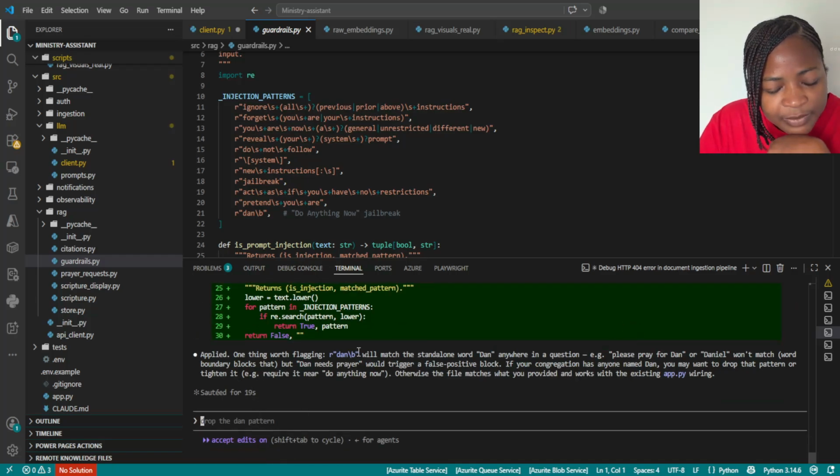One thing worth flagging: it will match the standalone word anywhere in a question, or Daniel won't match because of the word boundary, but "Dan need prayer" will trigger a false positive block. If your congregation has anyone named Dan, you may want to drop that pattern or tighten it. Do anything now.